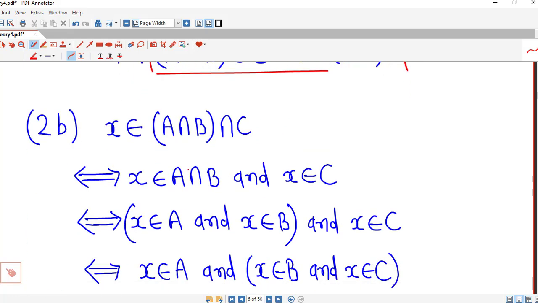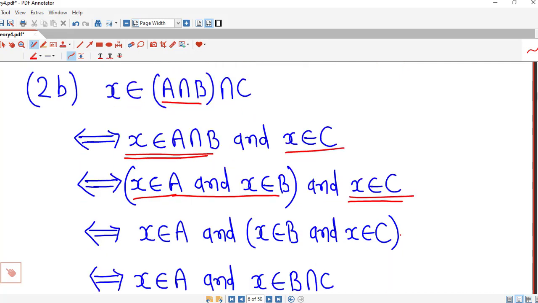Similarly we can write for the intersection. We start by taking X in the intersection of A intersection B and C. This implies X is in the intersection of A and B, and X is in C. From this we can write that X must be in A and X must be in B, and X is already there in capital C.